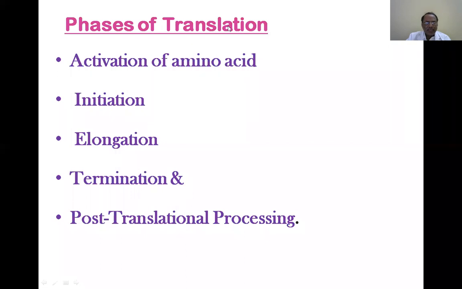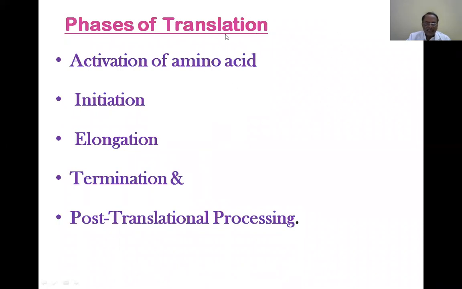And the process of translation is divided into various important, large steps. The first one is activation of amino acid. So what is required for the synthesis of proteins? The amino acids. Where are these amino acids present? In the cellular cytoplasm. So from there, where is this translation process?